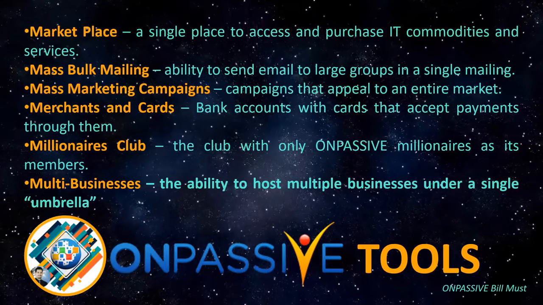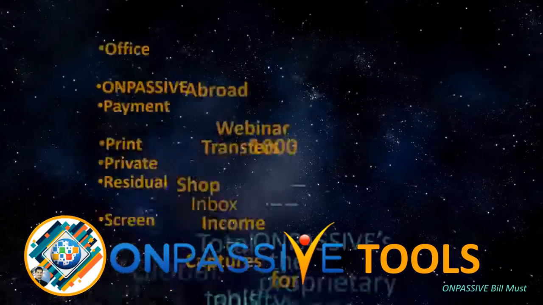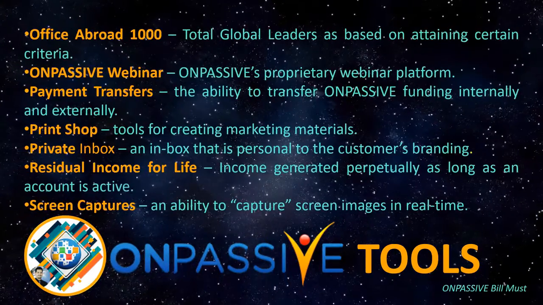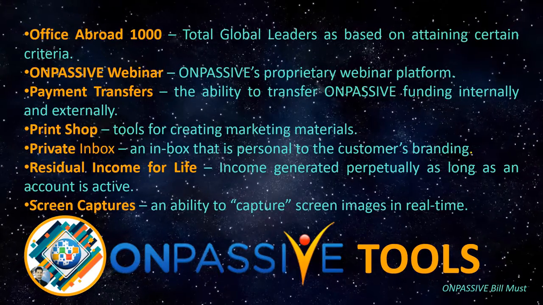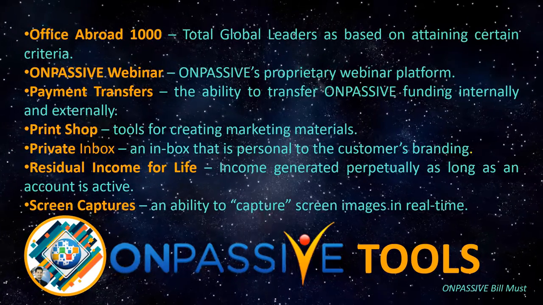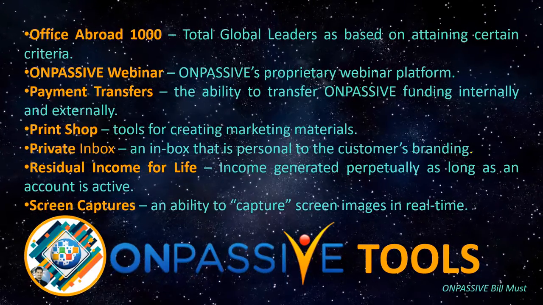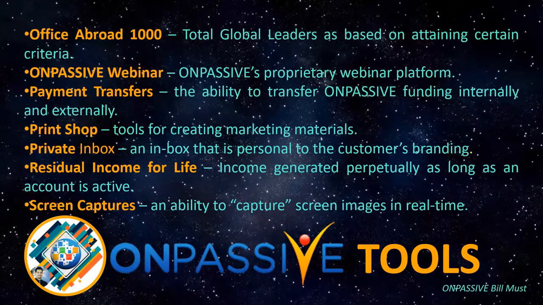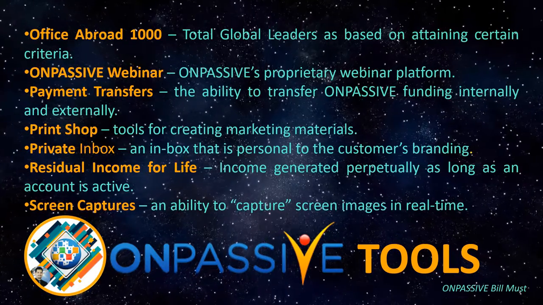Multi-businesses, the ability to host multiple businesses under a single umbrella. Office Abroad, 1,000 total global leaders, based on attaining certain criteria. Onpassive Webinar, Onpassive's proprietary webinar platform. Payment transfers, the ability to transfer Onpassive funding internally and externally. Print Shop, tools for creating marketing materials.